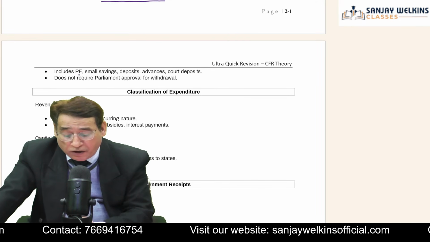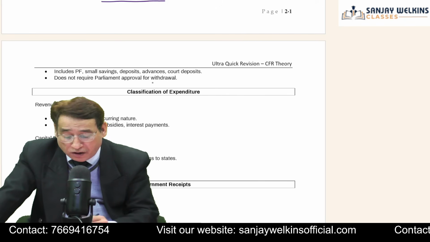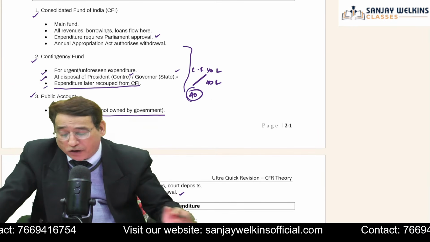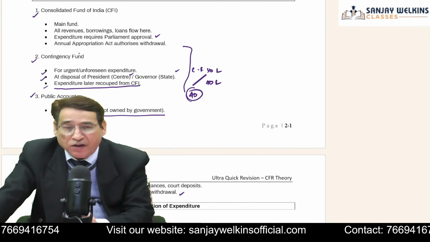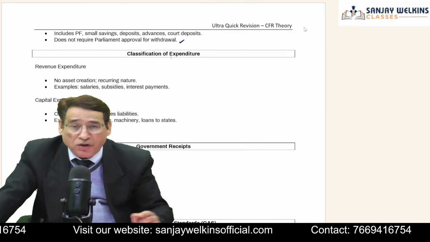For example, it includes public provident fund, small saving deposits, advances, court deposit, and does not require parliament approval for withdrawal. The important point which you need to know regarding this particular topic is that there are three types of fund, and if possible try to actually learn the articles which are associated with these.